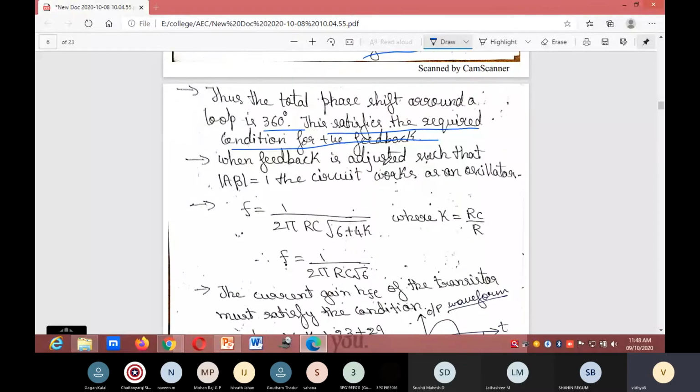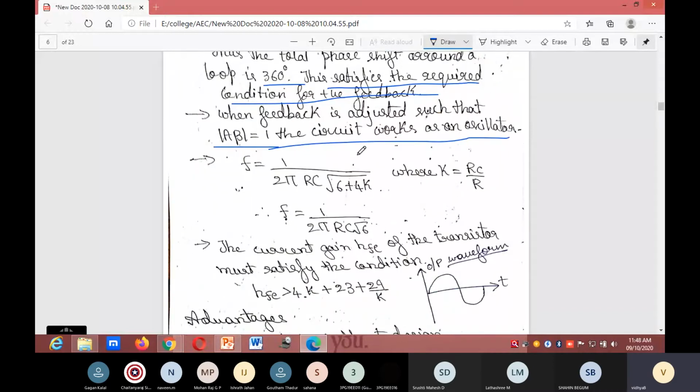When feedback is adjusted such that A beta is equal to 1, the circuit works as an oscillator.